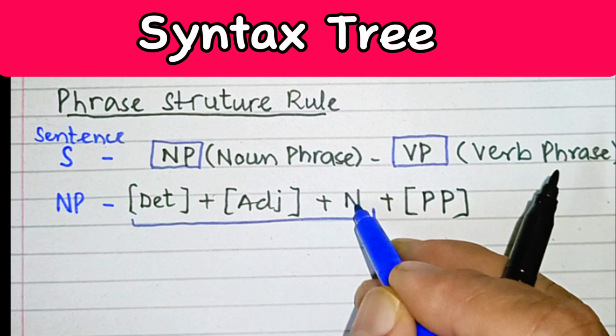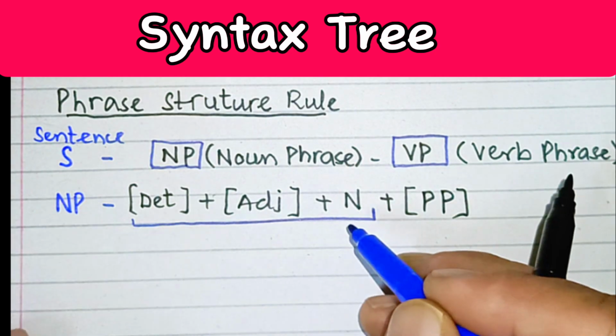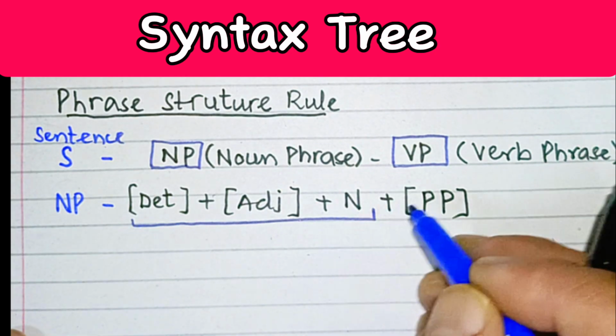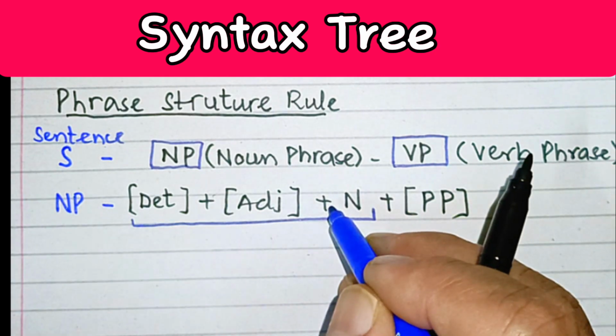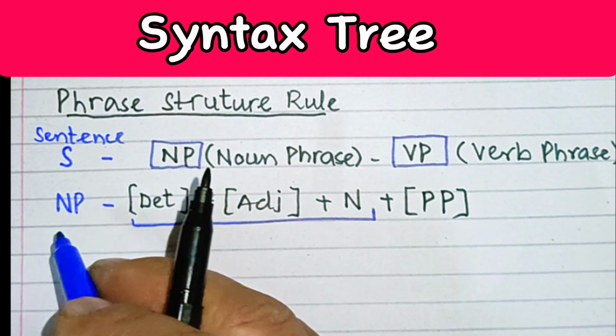Sometimes it may have determiner and noun, sometimes it may have only one noun, so that is to be called a noun phrase. But it may follow some prepositional phrase as well. So sole noun can also be called noun phrase.